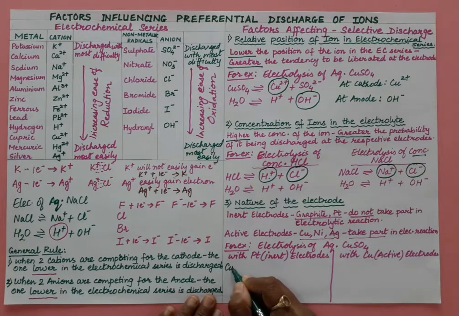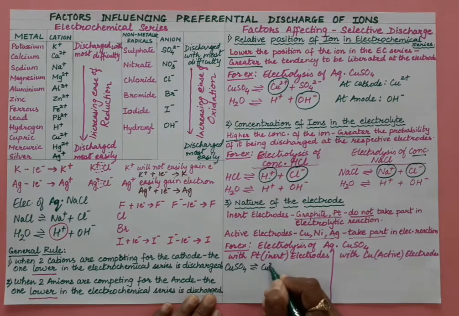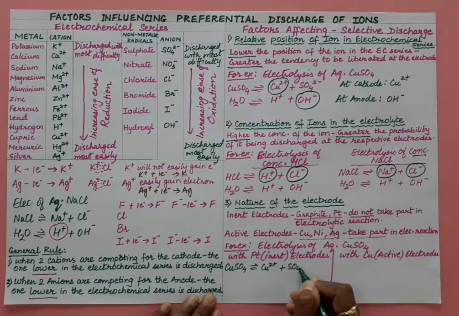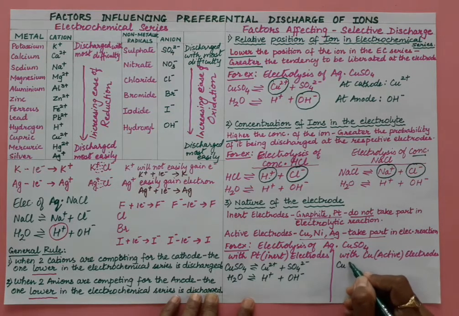What type of ions are present? Copper sulfate will dissociate into copper ions and sulfate ions, right? And in an aqueous solution, water is present, so H plus ions and OH minus ions are there. In this case also the same ions will be there.